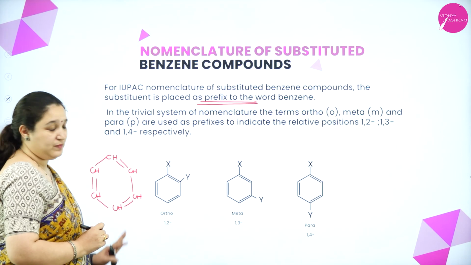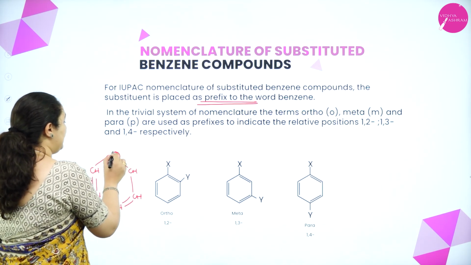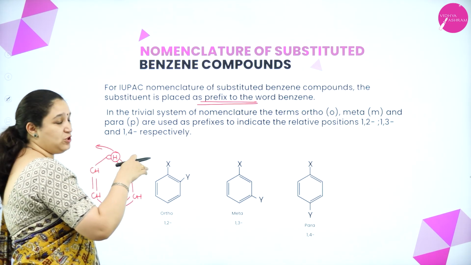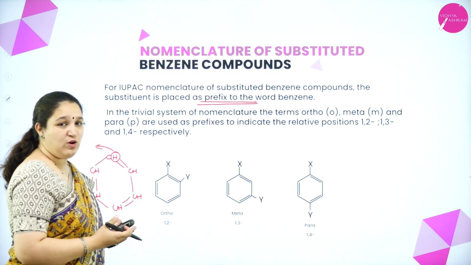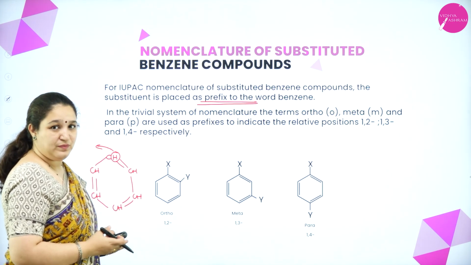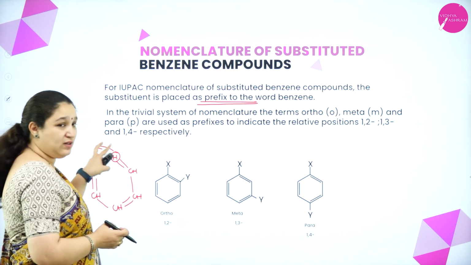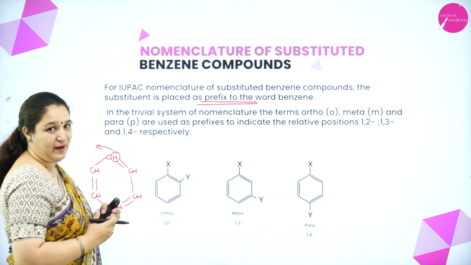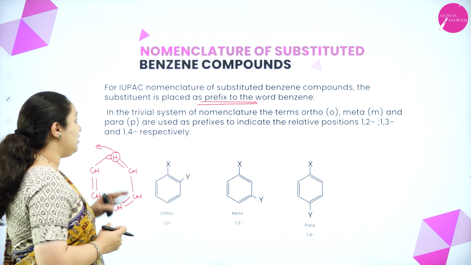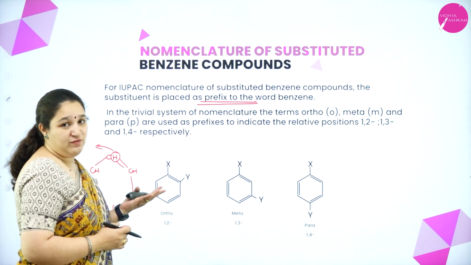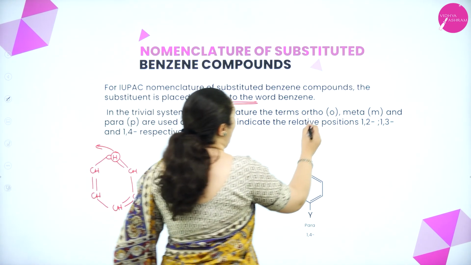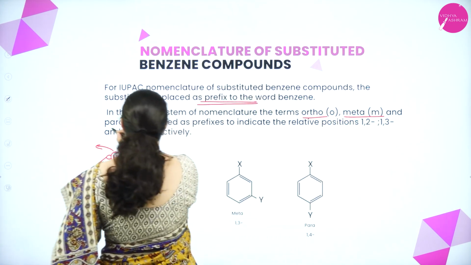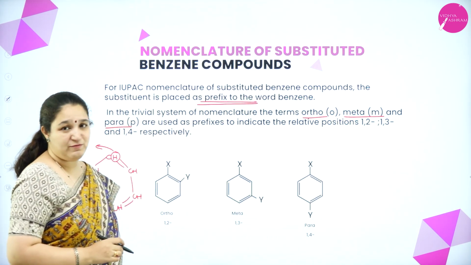This is benzene. Now, if one of the hydrogen atoms is removed and substituted with something else, then we call them substituted benzene. Okay. So, the substituted group, that name goes before the word benzene in IUPAC name. Okay. Or in trivial names, they use the words ortho, meta, para for the prefixes for the